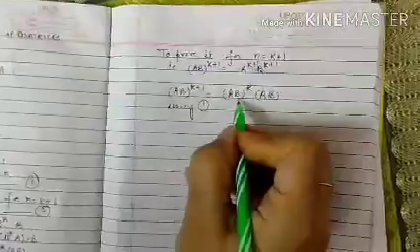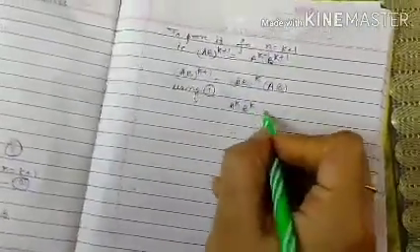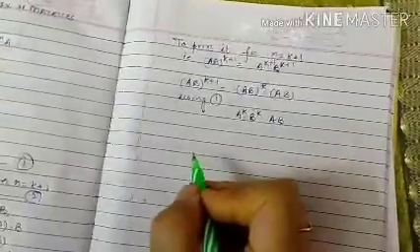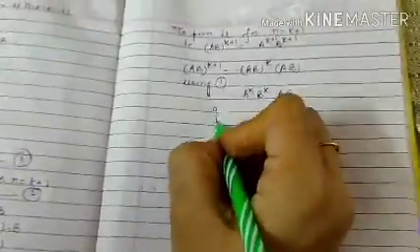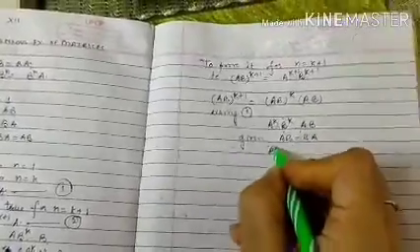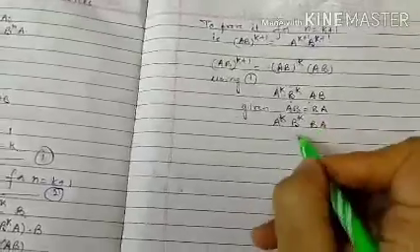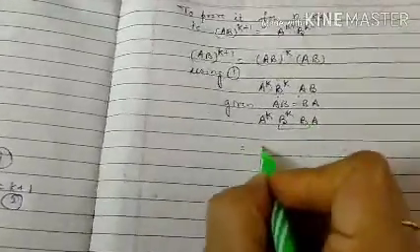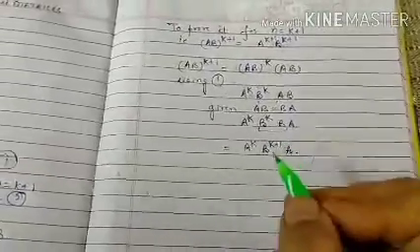Split the powers and using 1, you will get A to the power k B to the power k AB. Now you are given AB equal to BA, therefore you can write A to the power k, B raised to the power k, BA. Now B to the power k into B becomes B to the power k plus 1 into A.